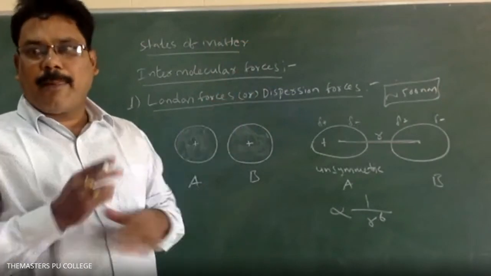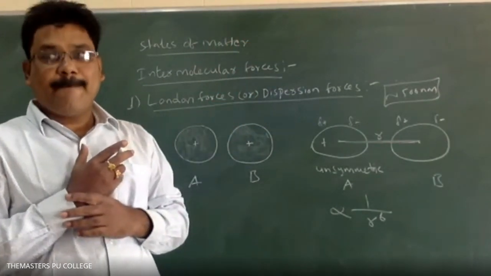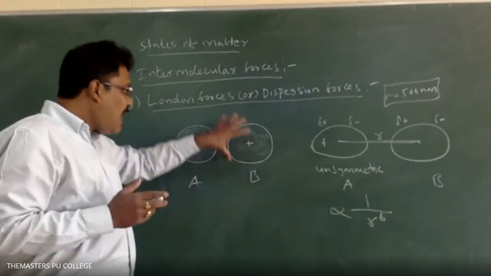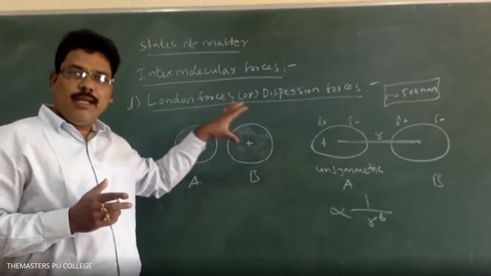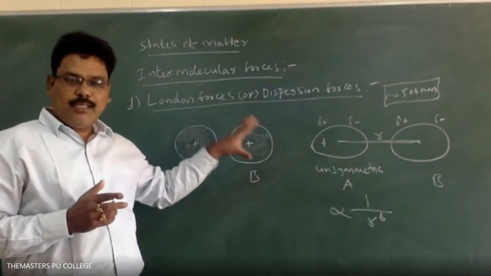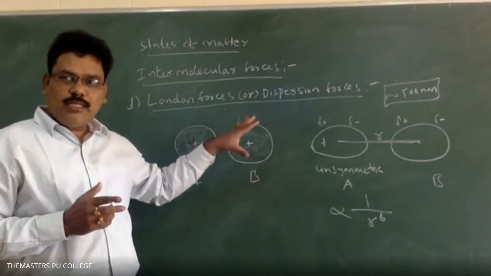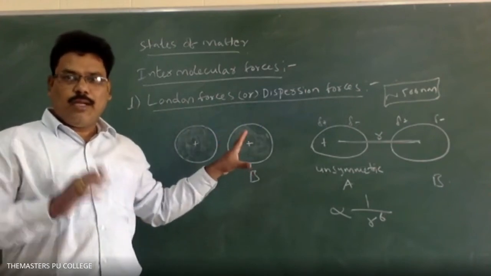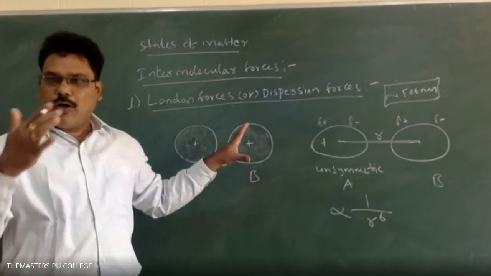Sir, the positive charge moves away from there. This is actually the symmetric nature of the atom, right? That means the electron cloud is symmetrically distributed around the nucleus in general, according to the atomic theories we learned.